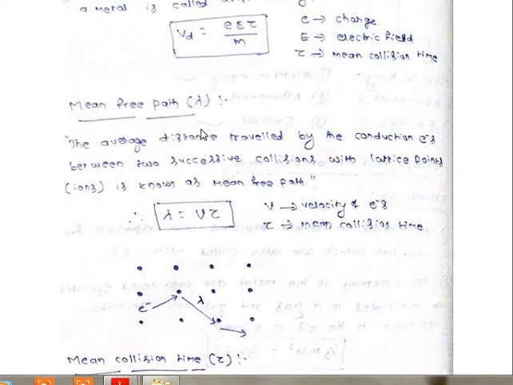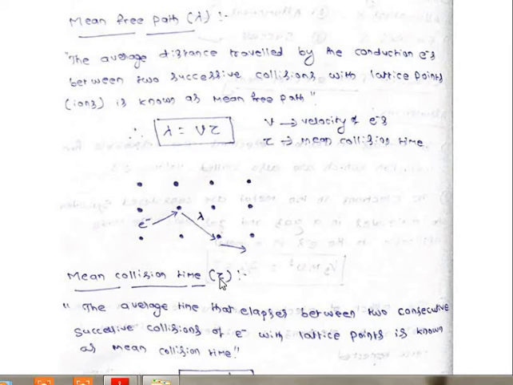Now coming to the mean free path. Mean free path is defined like this: the average distance traveled by the conduction electrons between 2 successive collisions with lattice points. See, you need to see this diagram. If you see this diagram, you will understand easily. See, this individual dot represents the nucleus. These dots represent the nucleus. See this free electron, here we are considering electrons as gas molecules and they are colliding with the nucleus and changing the direction.